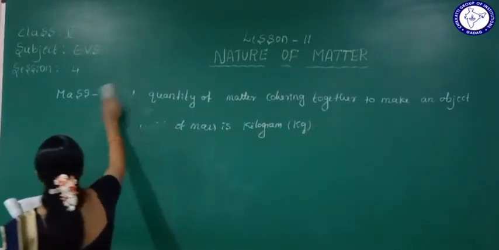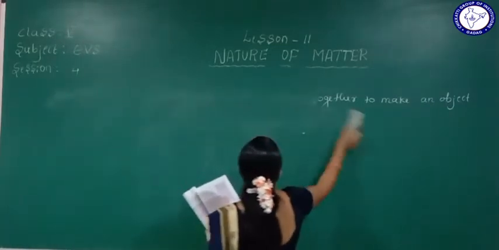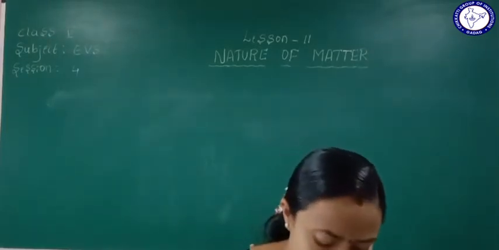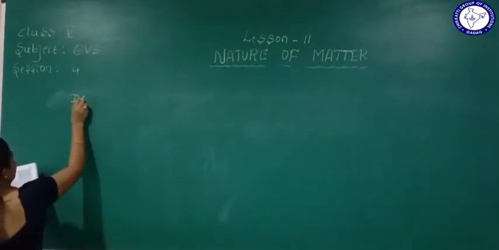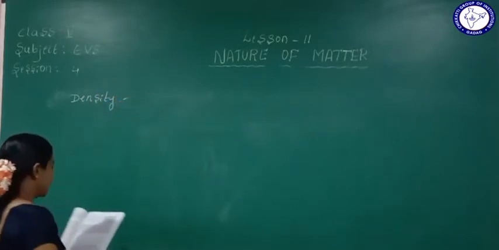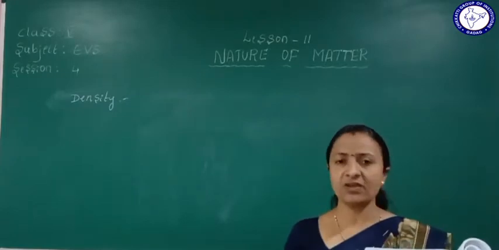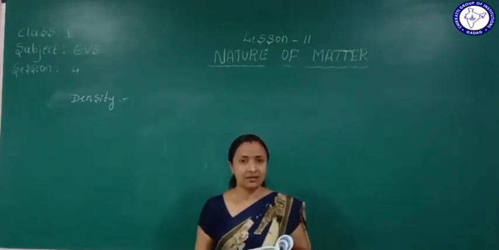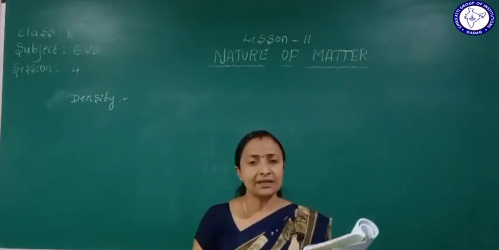Next is density. It is generally said that cotton is light and iron is heavy. Why? This is the question asked here. Cotton is very lightweight, and iron is very heavy.